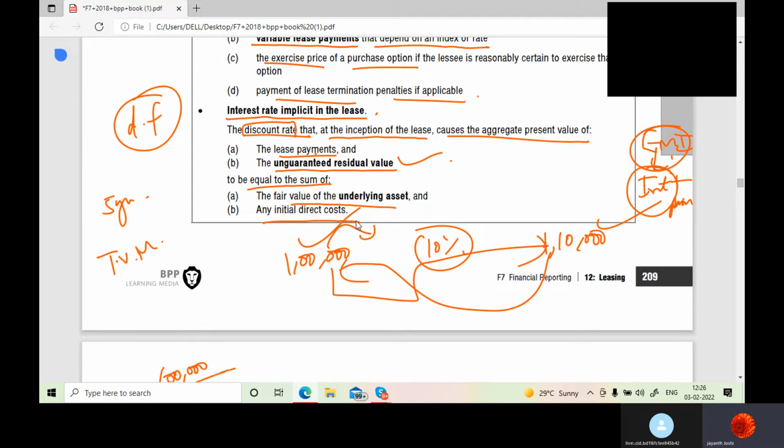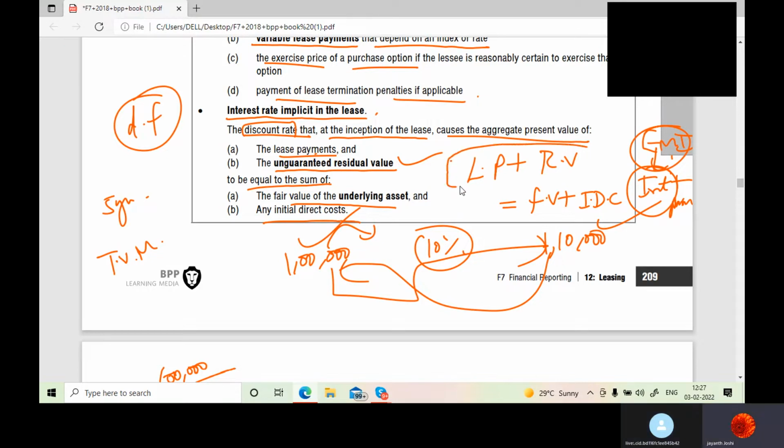Interest rate implicit in lease, the discount rate that at the inception of lease causes the total present value of lease payment plus the residual value to be equal to what? Fair value of the asset plus any initial direct cost. Correct or wrong? Yes, sir.